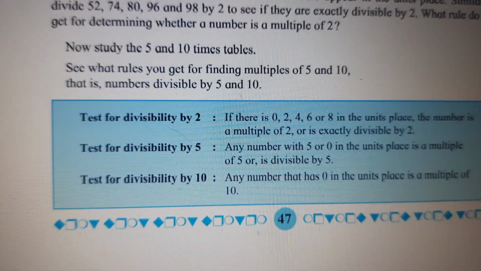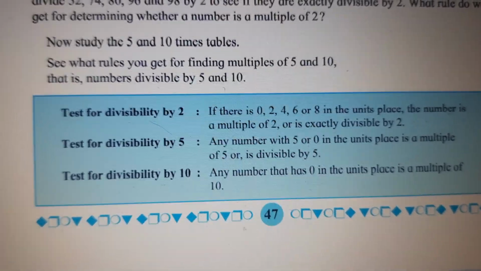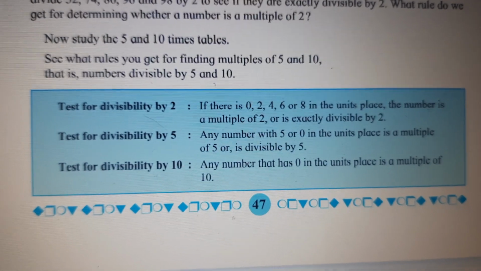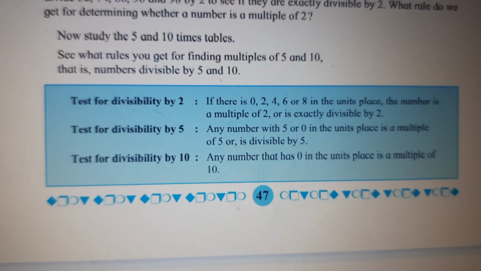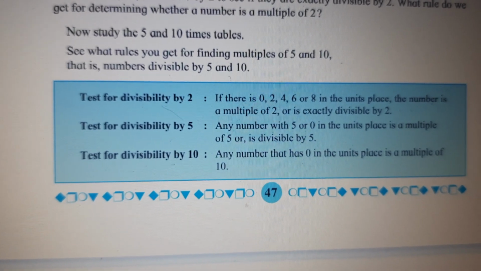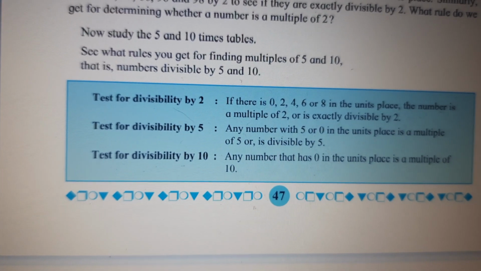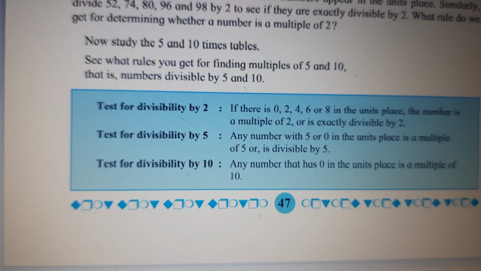Test for divisibility by 10. Any number that has 0 in the units place is a multiple of 10 because in the table of 10, all zeros only in the units place. 10 ones are 10, 10 twos are 20, 10 threes are 30, 10 fours are 40, 10 fives are 50 and it goes on. So all 0 in the units place.